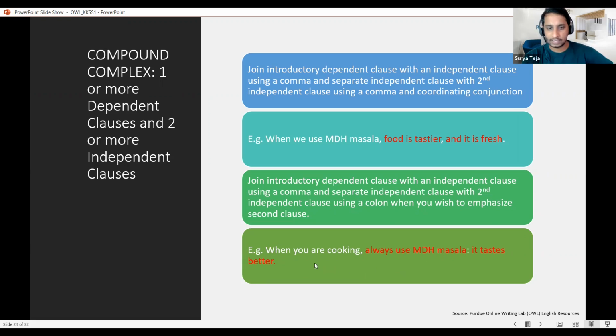So how did I start the statement? When you are cooking, I started in this way and I said always use MDH masala, it tastes better. So here the main gist of this sentence is it tastes better. I want to convey this. So out of these two independent clauses, the main importance is in the second one. In such a case, we use a colon to separate two independent clauses and a comma to join a dependent and independent clause.